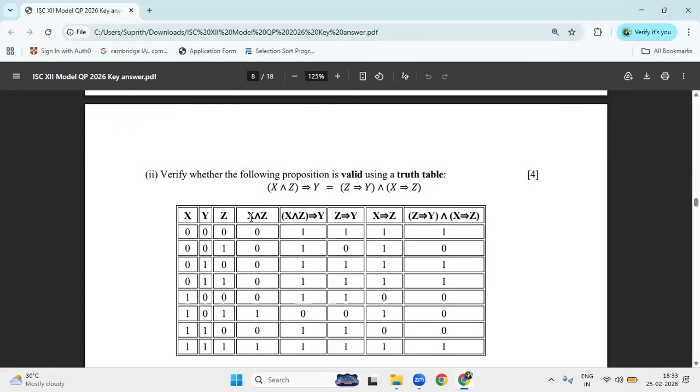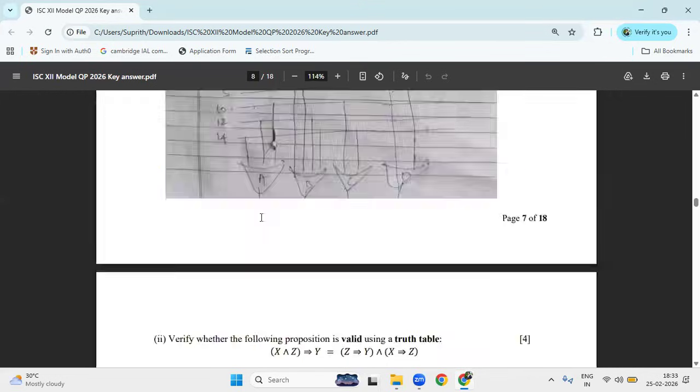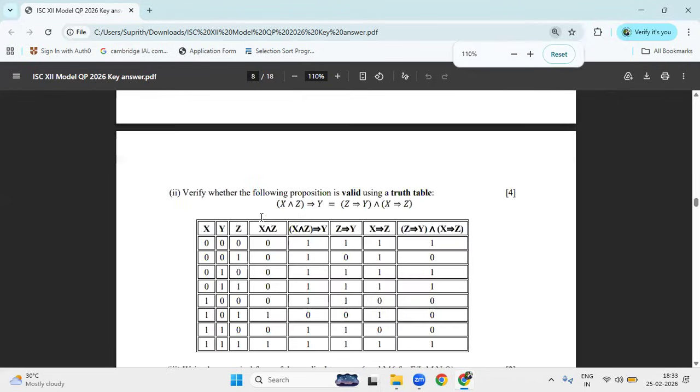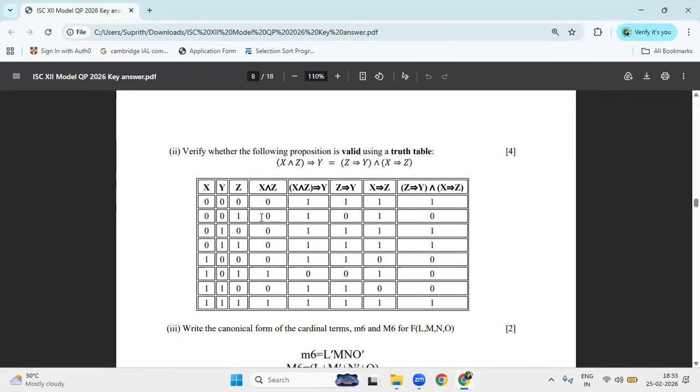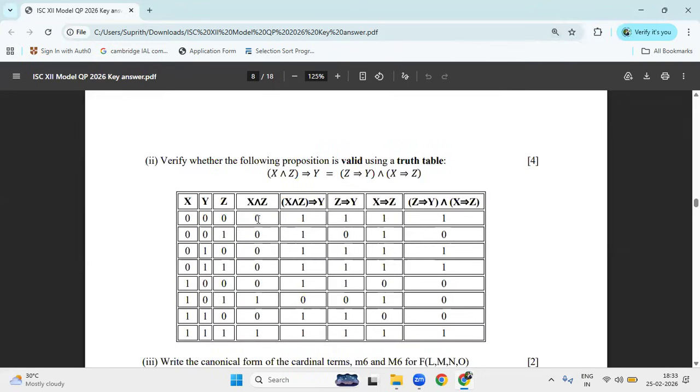What happens when X into Z implies Y? If it is 0, 0, 0, 1 and 1, 1, you will get the answer 1. If the first input is 1 and the second input is 0, you will get the answer 0, right? So you can check this. X into Z, you can take column number 4 and column number 2. 1, 0 is 0, right? Next 0, 1 is 1, 1, 1 is 1. Only if the first input is 1 and the second input is 0, you will get the answer 0 in the implication. You know that, right?